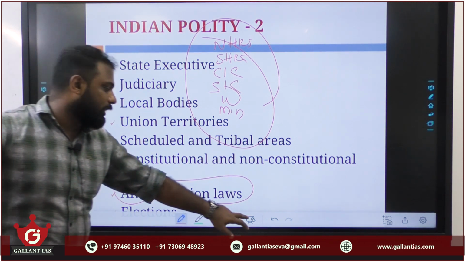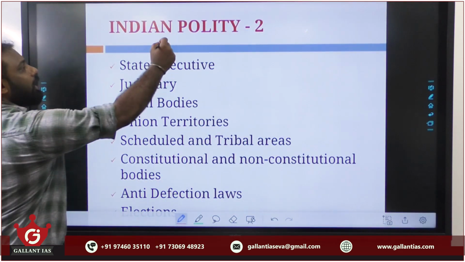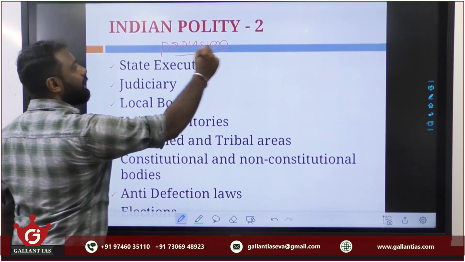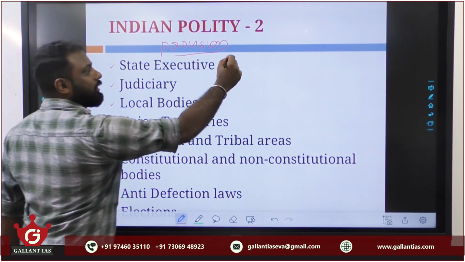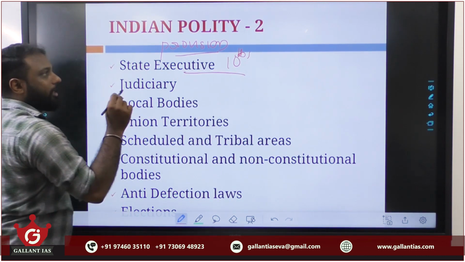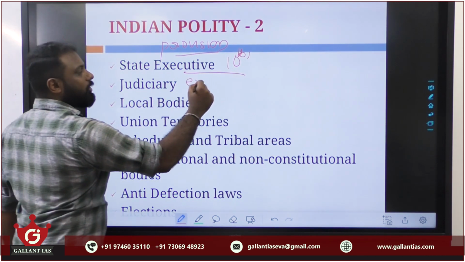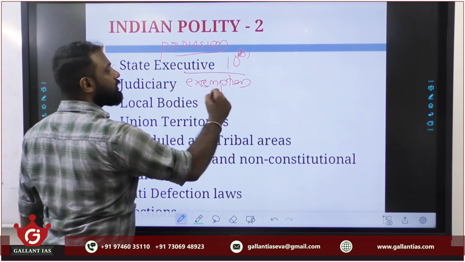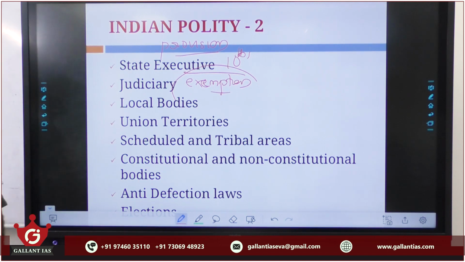Here the things you have to learn are the provisions regarding disqualification of members based on the anti-defection law, nothing but our 10th Schedule. Also, apart from provisions, please also learn the exemptions provided to the members from being disqualified.